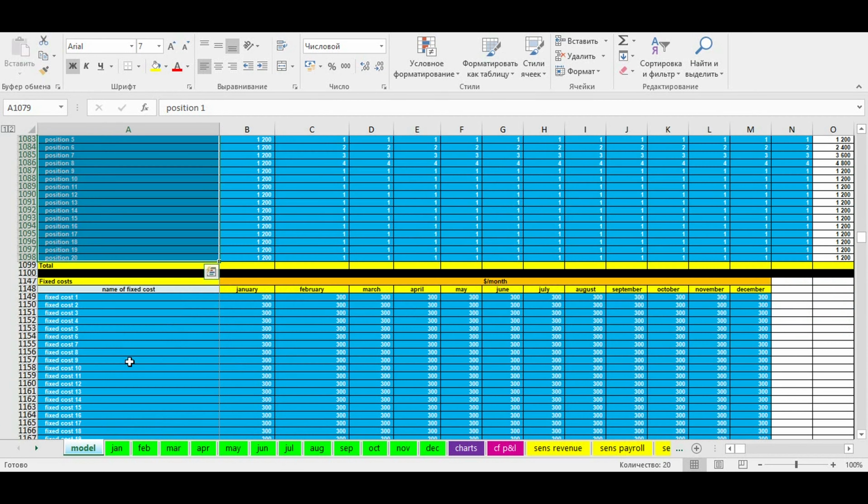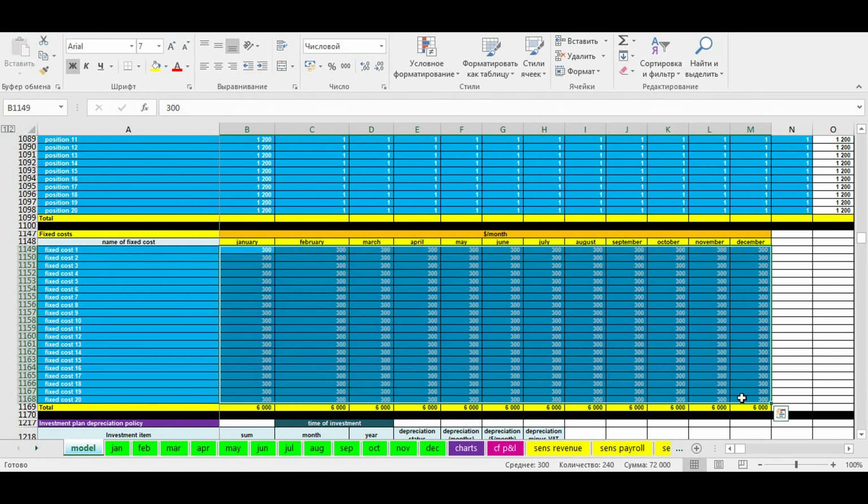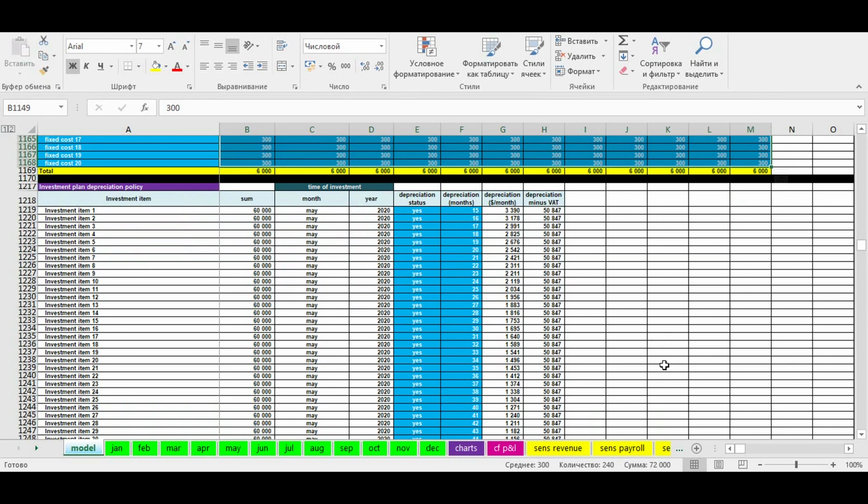Also, we have some seasonal fixed costs which are not connected to the number of posts we have. We can set them here. Here, we name the type of costs and allocate the payment inside a typical year. Going ahead, we also have a depreciation table. If we have a depreciation for the investment item, we can set a depreciation status and specify the period of depreciation in months.